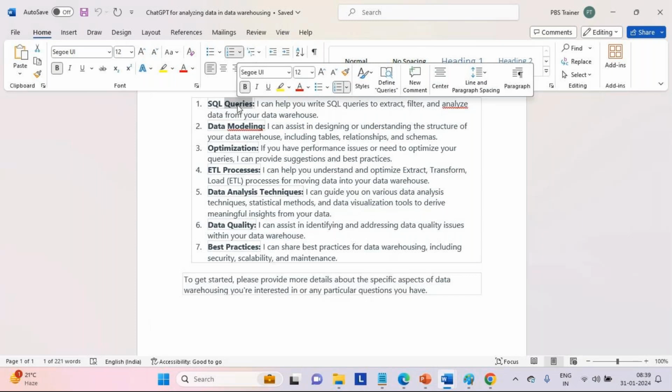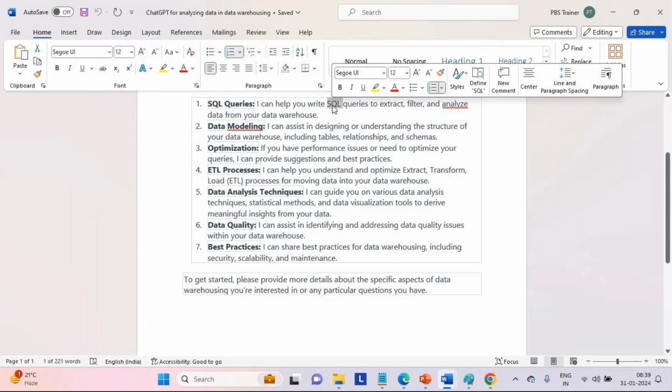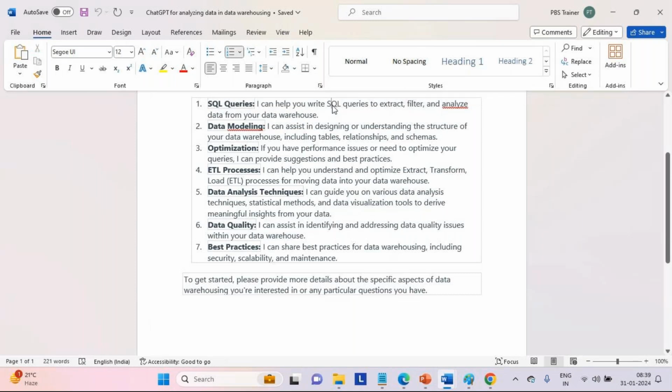That's it. Now, if we know how to execute and we know the uses of ChatGPT, then we can combine both of them to pull the data from source systems. Remember, that is where ChatGPT is going to help us.